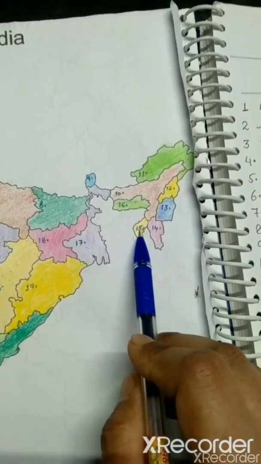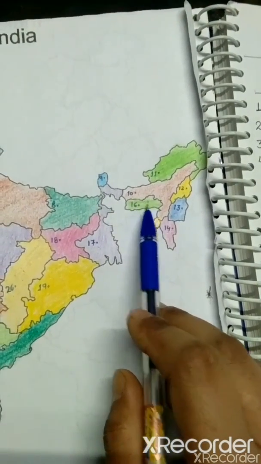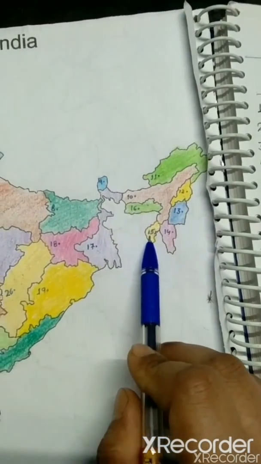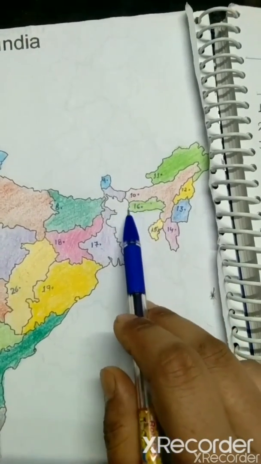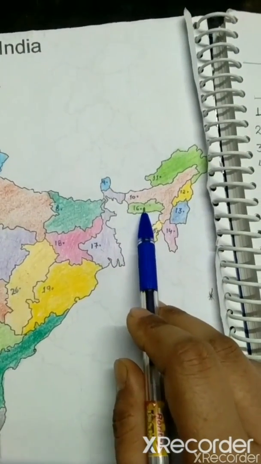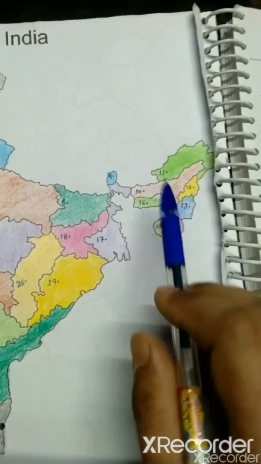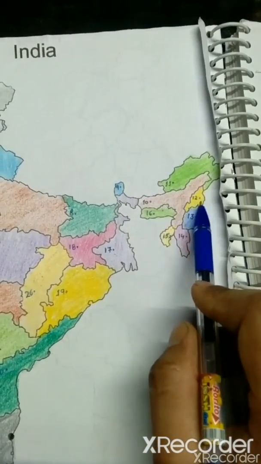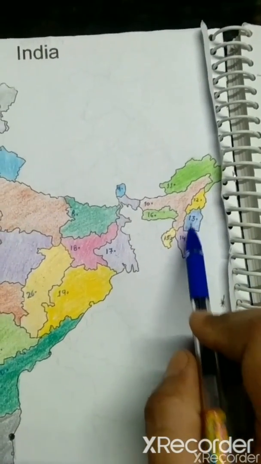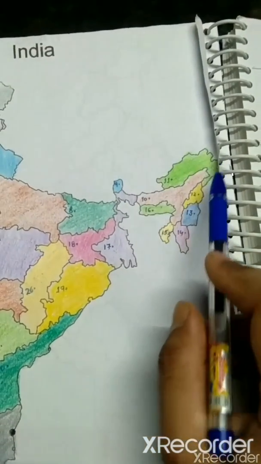This one is our Tripura. And what is the capital of Tripura? It's Agartala. Now the 16th. Which one is this? This one is Meghalaya. And what is the capital of Meghalaya? It's Shillong.